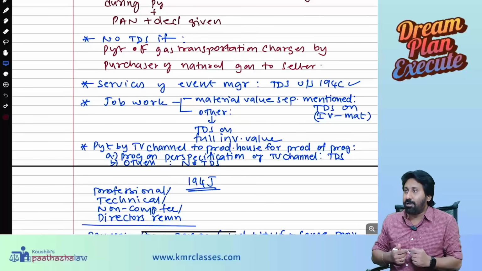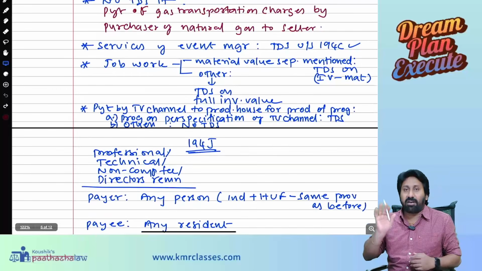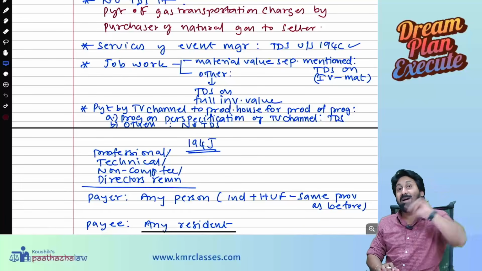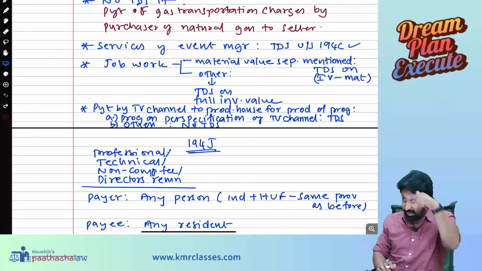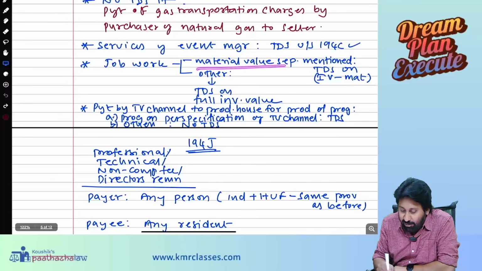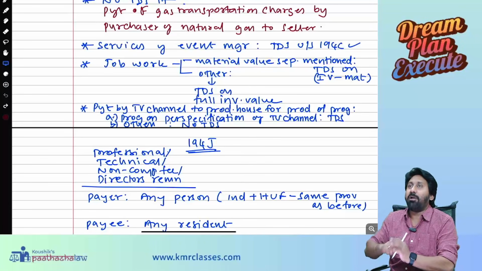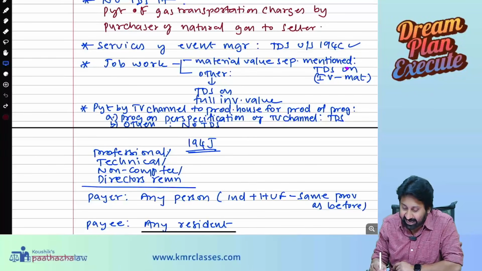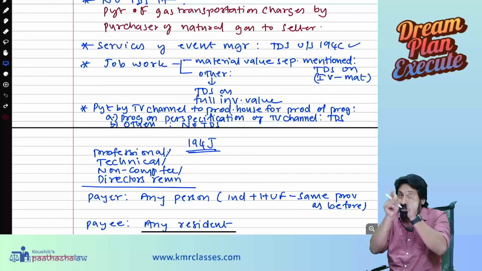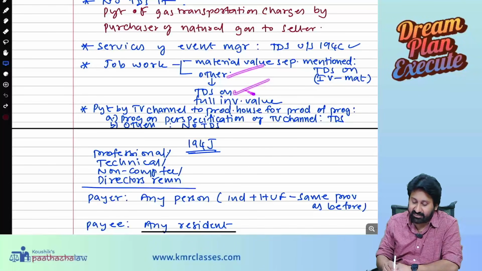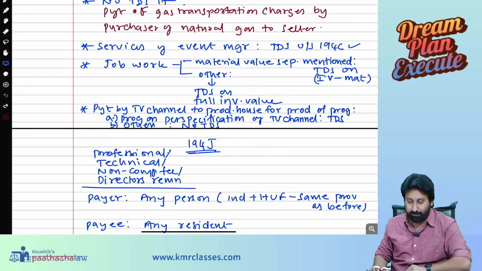This is called what? Job work. So whenever job work is there, the question will come, sir, the paint belongs to that person. The question will arise. That's why, see what they said. If there is a job work and the material value is separately mentioned, means what? How much is the paint value, how much is the labor charges, clearly given, then TDS on invoice value minus material. Material you remove, only on the work you added I will deduct. If in any other case, TDS on full invoice value I will do.